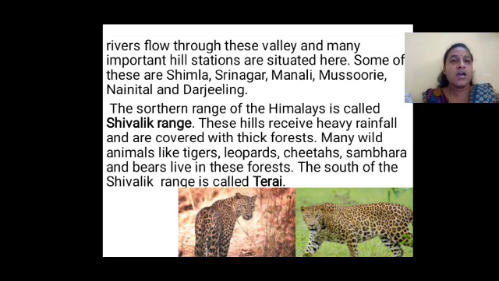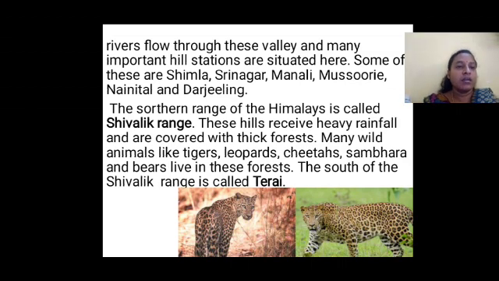The southern range of the Himalayas is called the Shivalik range. What is the southern range of Himalayas called? The Shivalik range. These hills receive heavy rainfall and are covered with thick forest.